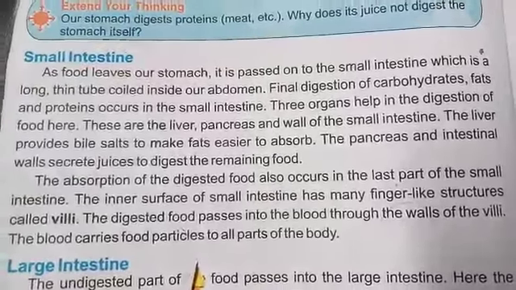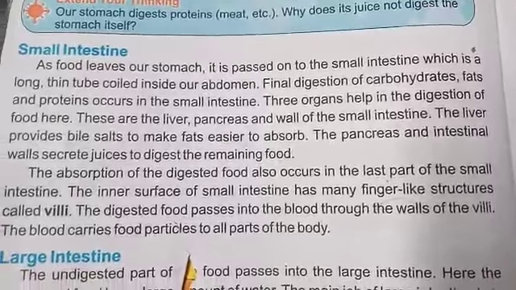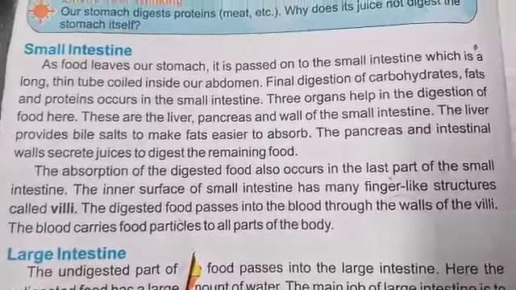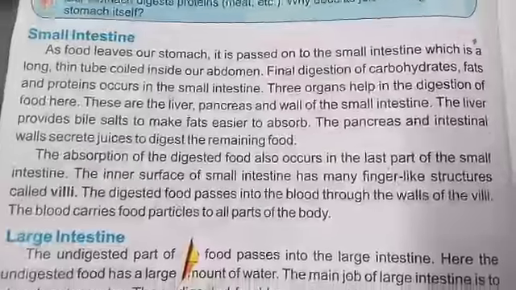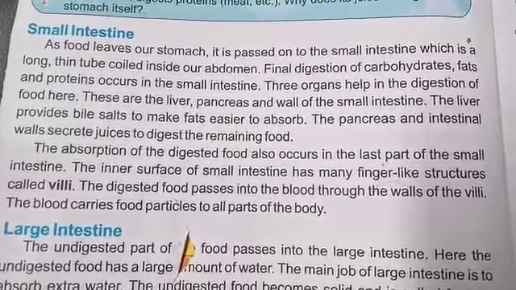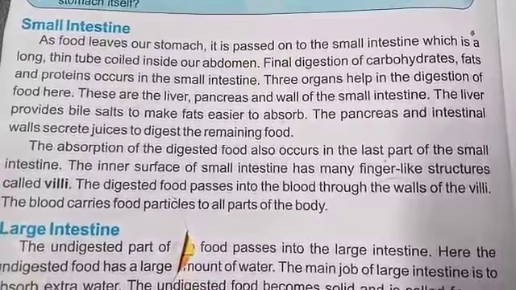As the food leaves the stomach, it enters a long tube that is called the small intestine. That tube is long and thin. Digestion of carbs, proteins and fats takes place here. The liver, pancreas and wall of the small intestine act as helpers for digestion in this part.